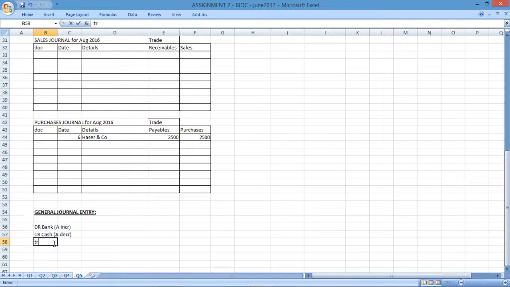I'm going to put a note here, narration: transfer of cash to the bank account, and the transfer was for an amount of 600 Rand, $600.